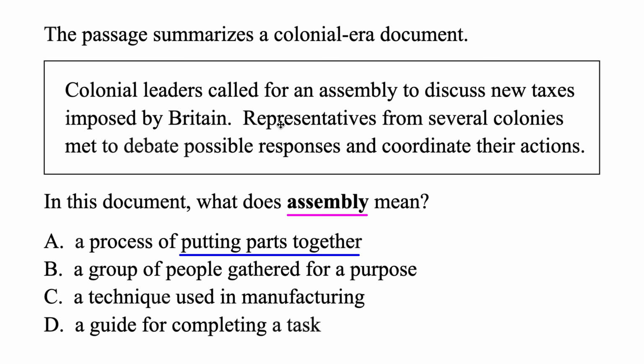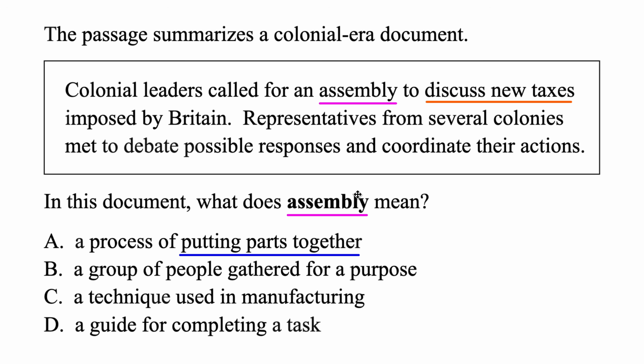So let's see here. The passage summarizes a colonial era document. Colonial era means before the country was founded, so before 1776. Okay, colonial leaders called for an assembly to discuss new taxes imposed by Britain. Basically, leaders were calling for an assembly to discuss new taxes. Okay, representatives from several colonies met to debate possible responses and coordinate their actions.